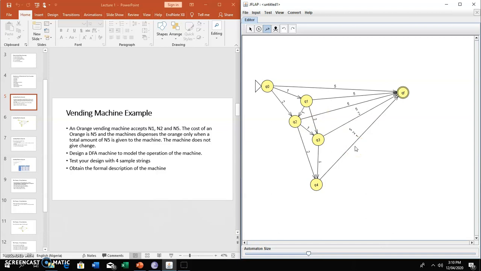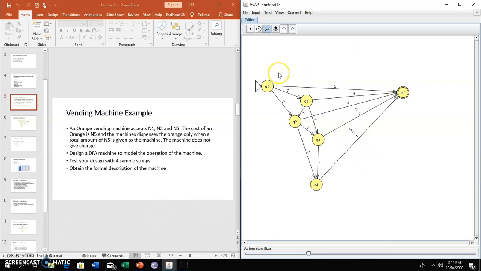We are through. Whatever it is, you then make a cut from Q4. Actually, at QF, some of my students will ask me, okay, at QF, what happens? Whatever it is you want to happen happens. Maybe after the transaction, you may want to make it go back to Q0. Some people say they will loop it over as QF. Either way, that doesn't matter. At this point, you've got into QF and you've got the orange. Now, let's test this machine and let's see what happens.